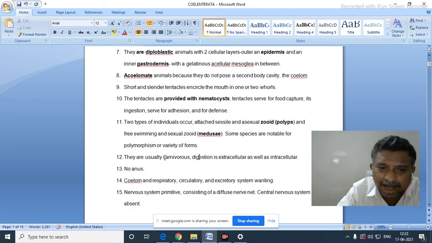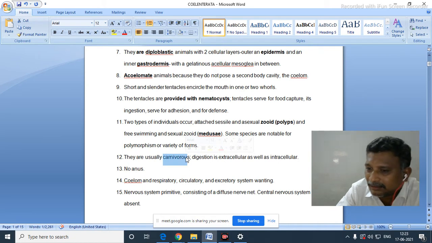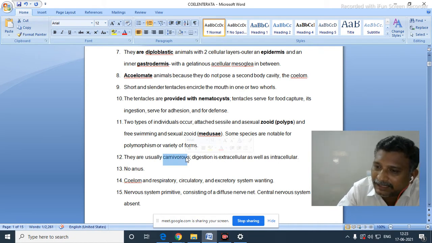Yes, generally they are carnivorous. They can eat flesh material, other small organisms. Okay, zooplanktons, etc.